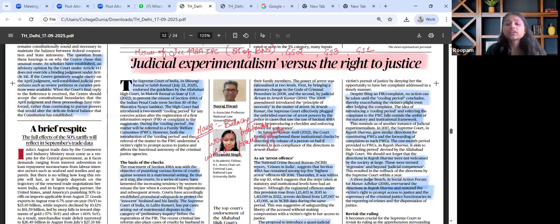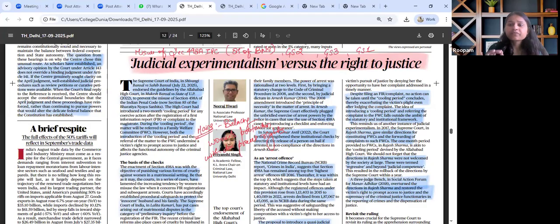Afterwards, we need to know a lot of judgments that have been talked about, such as the Arnesh Kumar case of 2014, the Lalita Kumari case of 2013, and the Rajesh Sharma case of 2017. So all the judgments are to be read and revised, and I have already underlined this in this particular article.